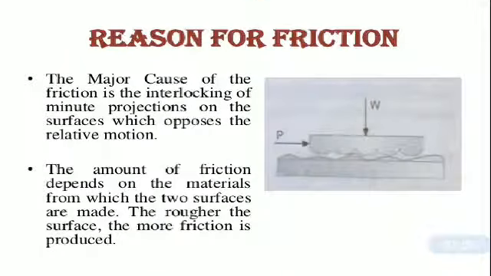Now what are the reasons behind friction force? The major cause of friction is the interlocking of minute projections on the surfaces, which opposes the relative motion. The amount of friction depends on the materials from which the two surfaces are made. The rougher the surface, the more friction it offers.